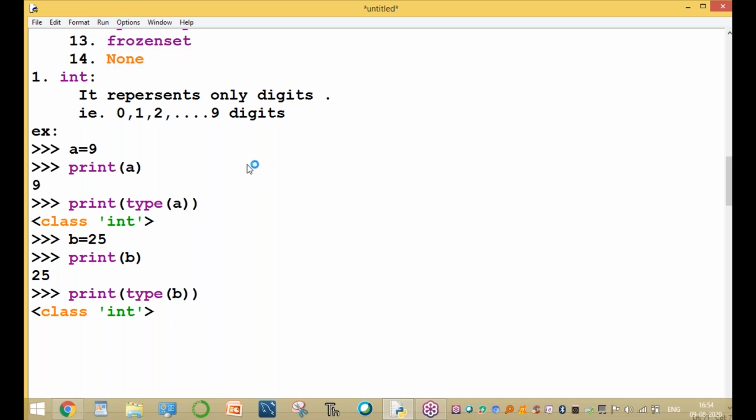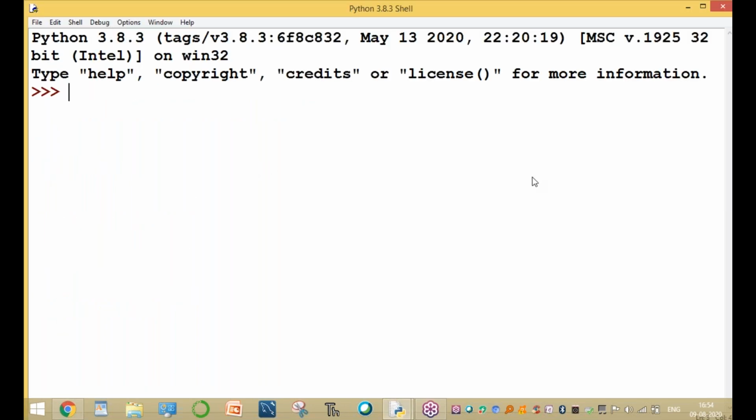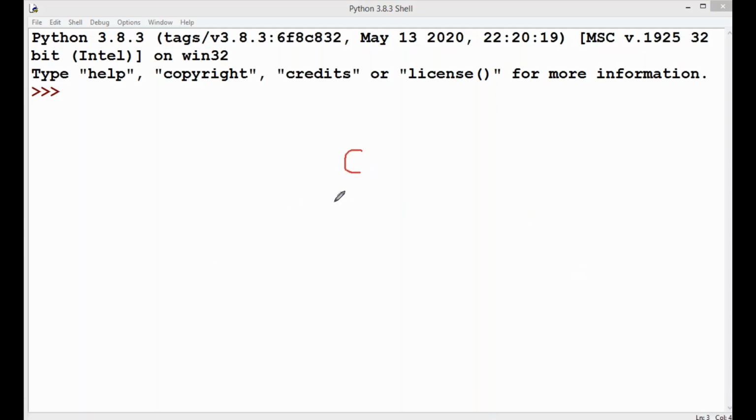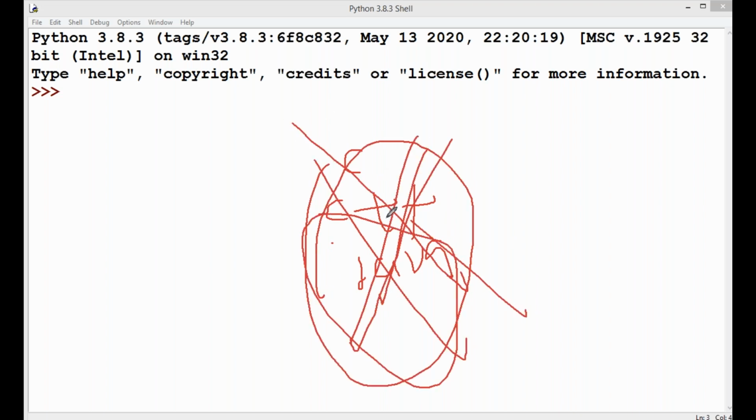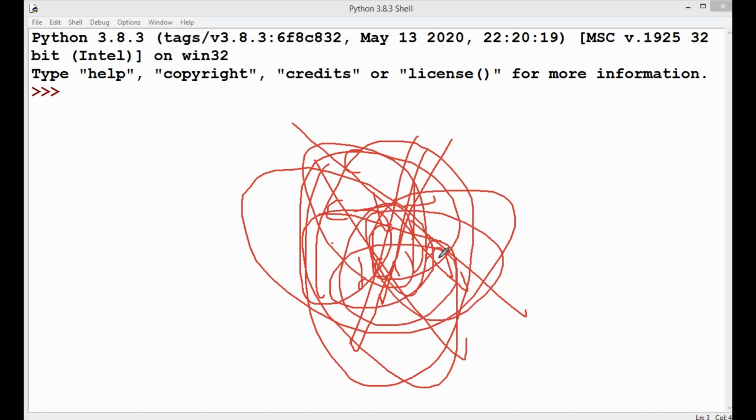Sir, other programming languages store only some restricted value. Does anyone know C language, C++, or Java? Okay, no, I'm happy. Otherwise, not required. These are not required. Nowadays these languages are old programming languages, not important. But if you know, no problem.